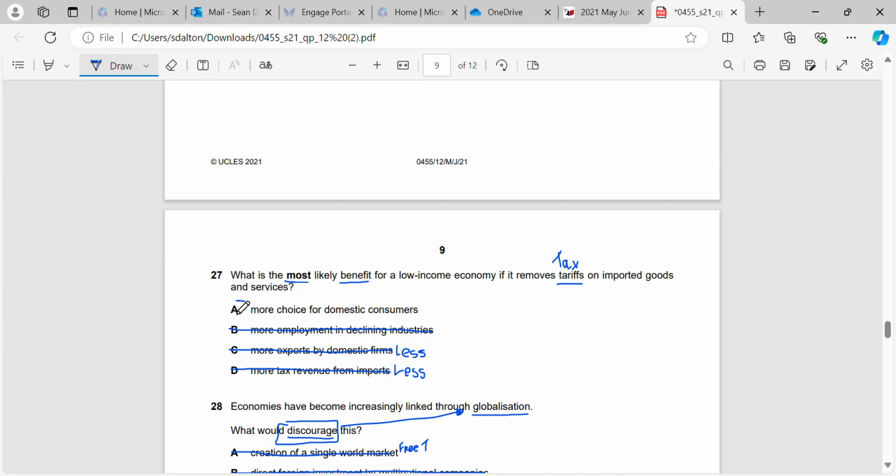What it will definitely do is result in more choice for domestic consumers. If we can import more, the domestic consumers are going to have the choice of either buying domestically from our own country's firms, and they may have the possibility of choosing the imports now also more freely because they're cheaper, so they'll get a greater choice of goods and services.